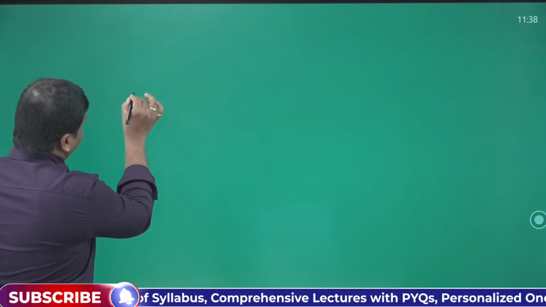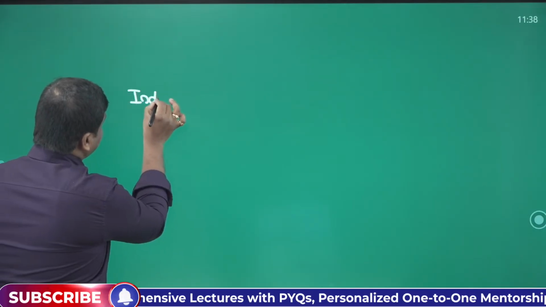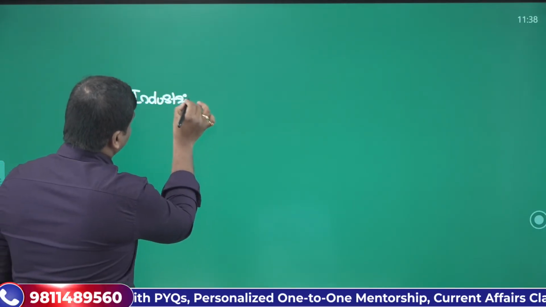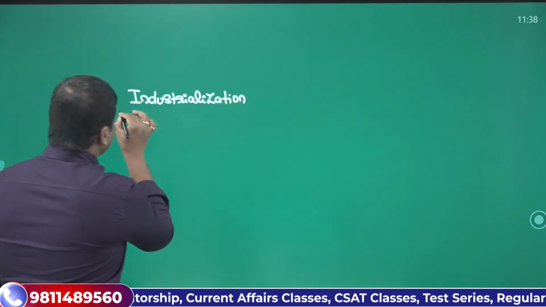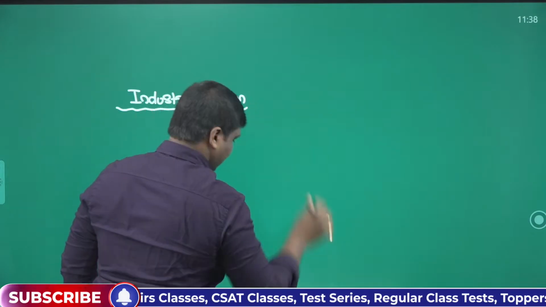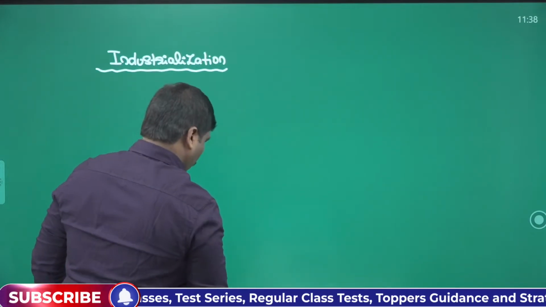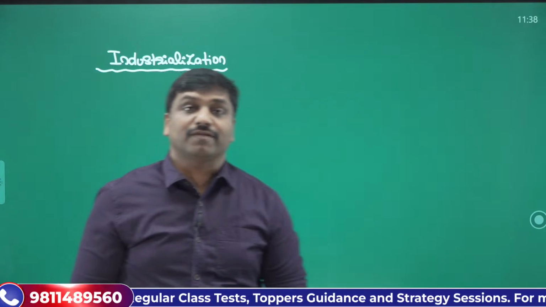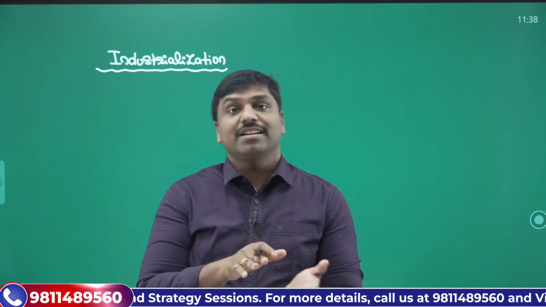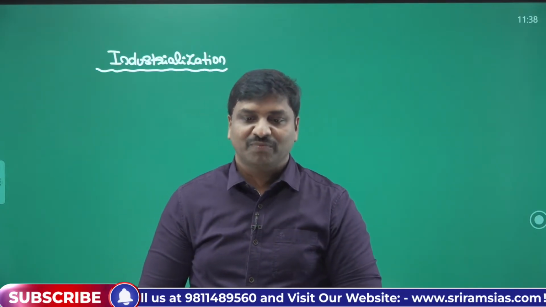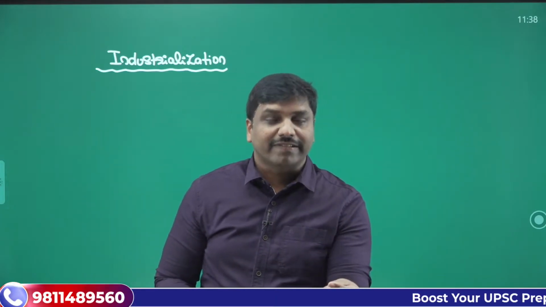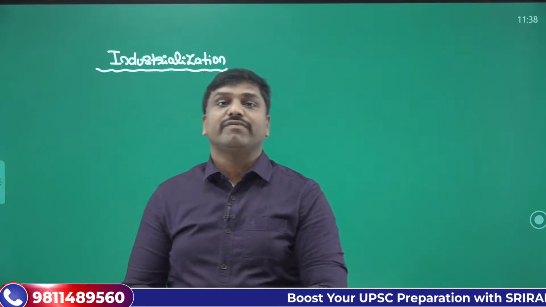So first, from the perspective of industrialization, what happens there? Basically, industrialization is a process which involves a strategic shift from manual labor to mechanized labor. Furthermore, there is a shift from agrarian economy to manufacturing economy.